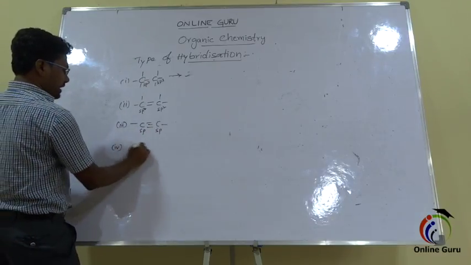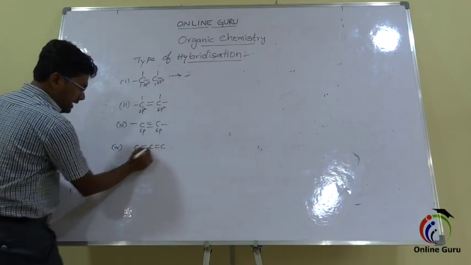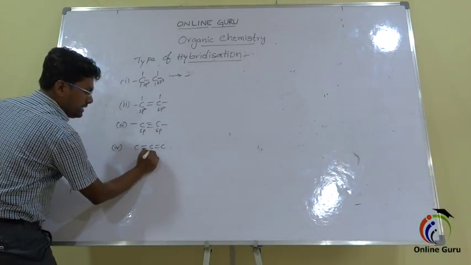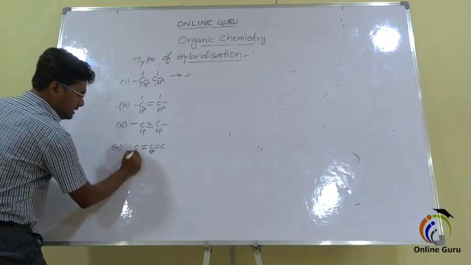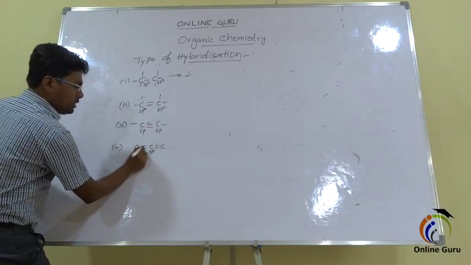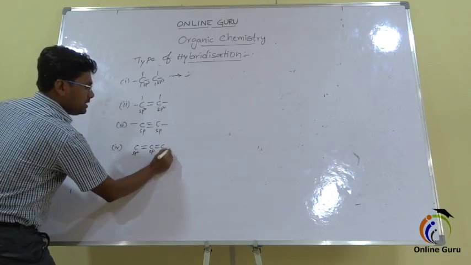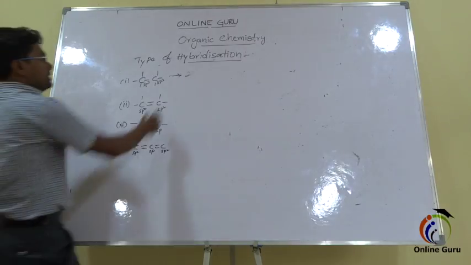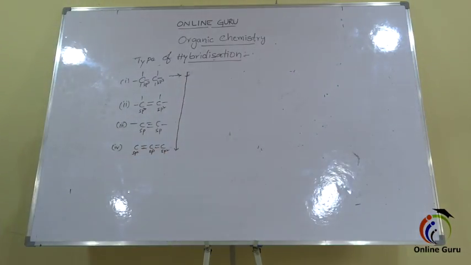And between the carbon atoms, like this, this middle carbon has a double bond on each side, and this is a double bond. That's why it is an sp hybridized carbon. And this is sp2. Why? Because only one double bond. Here also this carbon has only one double bond. That's why the hybridization of this carbon is also sp2. So these are the conditions to identify the type of hybridization of a carbon.